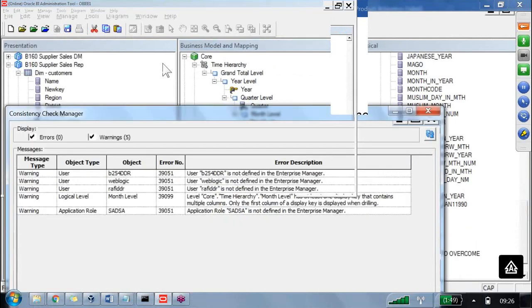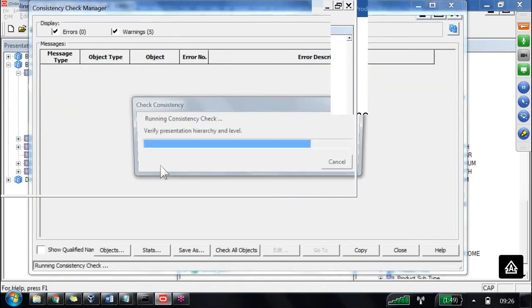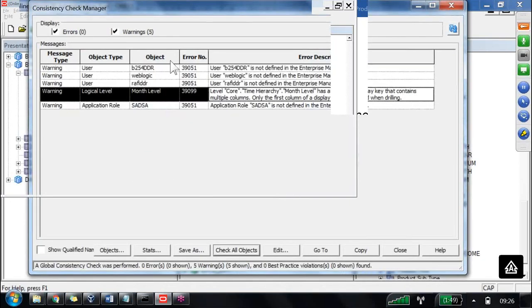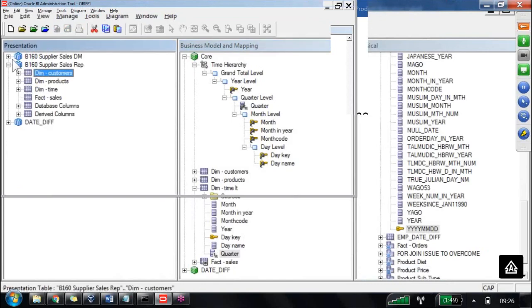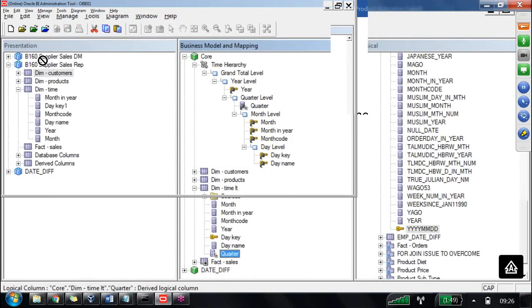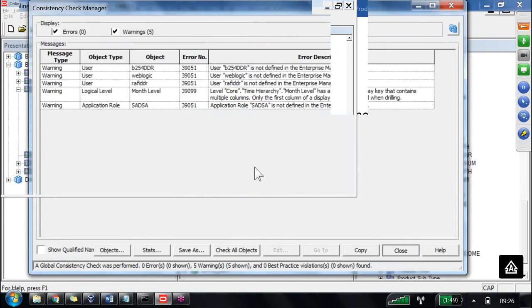Now we can see, are you seeing any warnings? Sorry, this window is already available. Still, at the month level we have the warning. We know that warning. I said we'll get that warning, but still it is not a problem. It will work, right? Okay, let me close this one, then save it. The quarter column we just created, that's the reason we have to drag and drop it into this layer. Yes, we have to drag and drop into this layer. Check in changes, click on S, close it.